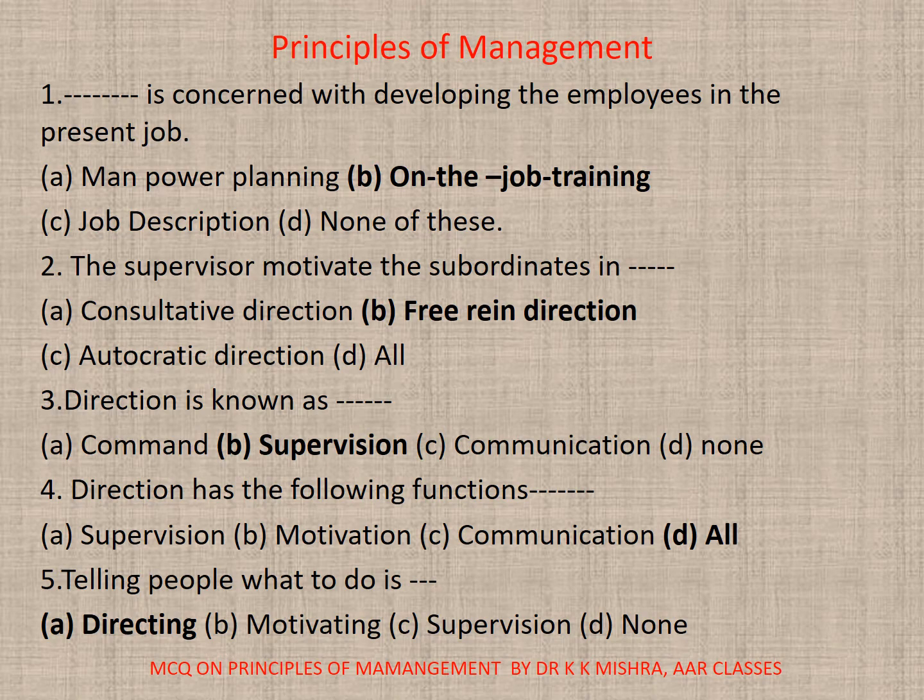Free rein direction. 3. Direction is known as dash. A. Command. B. Supervision. C. Communication. D. None. Correct option is B. Supervision. 4. Direction has the following functions dash. A. Supervision. B. Motivation. C. Communication. D. All. Here correct option is D. All. 5. Telling people what to do is A. Directing. B. Motivating. C. Supervising or supervision. D. None. Correct option is A.